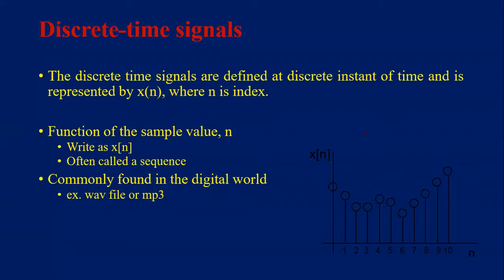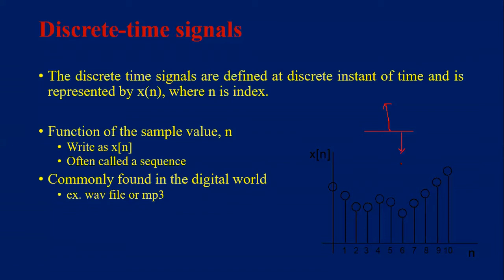Graphically, how do we draw the representation of the discrete time signal? The graphical representation of discrete time signals uses straight lines, impulses, or arrows. An up arrow means a positive strength, and a down arrow means a negative strength, negative amplitude: minus 0.2, minus 1, minus 1.5, like that. So that is continuous time signal and discrete time signal.